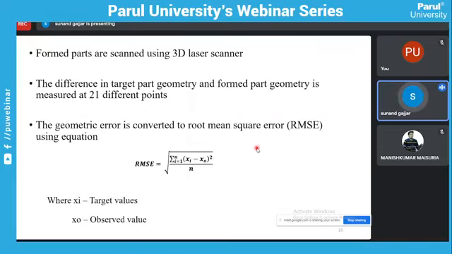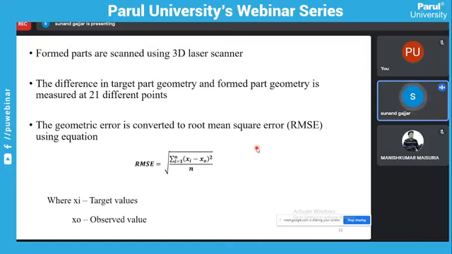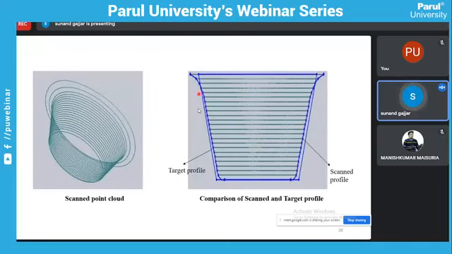These are the formed parts scanned using the scanner. So how did we do the statistical analysis? The difference between the target profile and the formed part geometry is measured at 21 different points. Here you can observe this is the target profile, and the inner region is the scan profile. Here you can observe some difference between the target profile and scan profile. That is called the geometric inaccuracy.